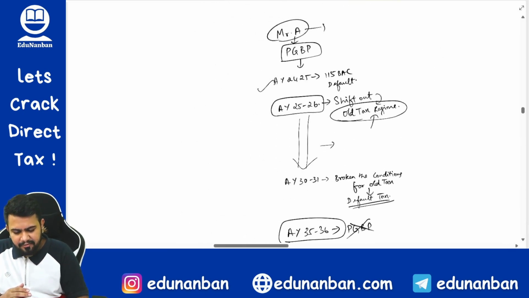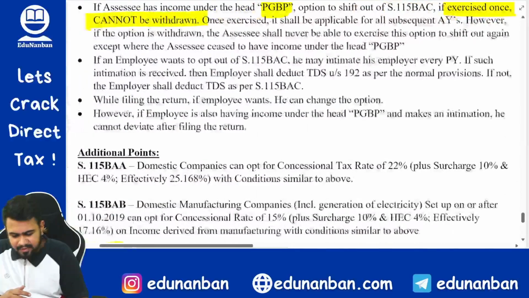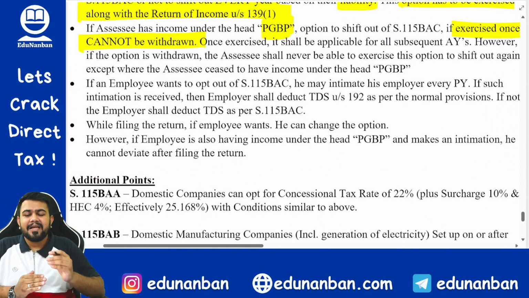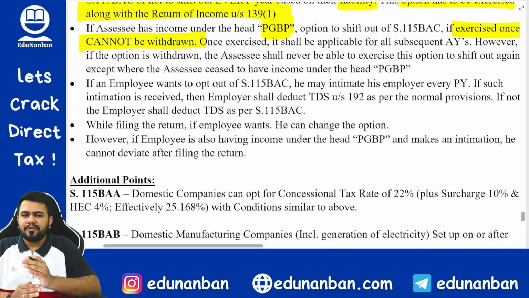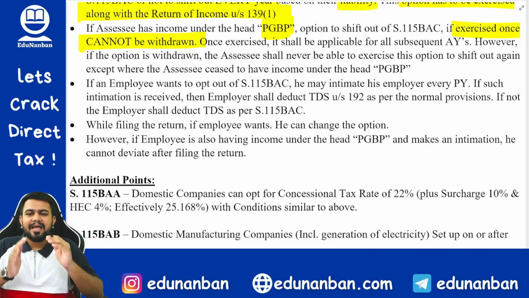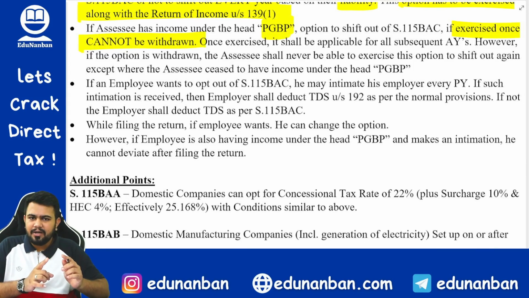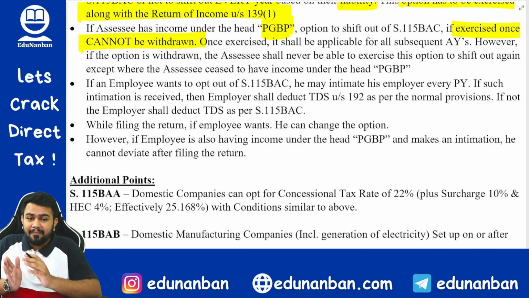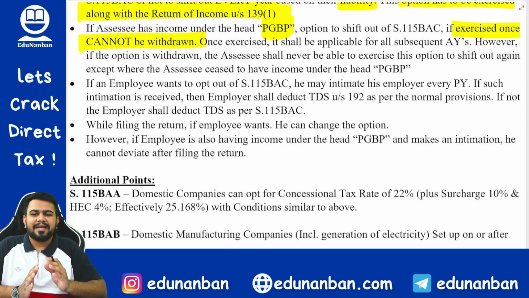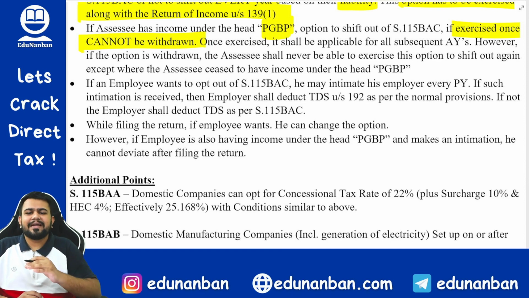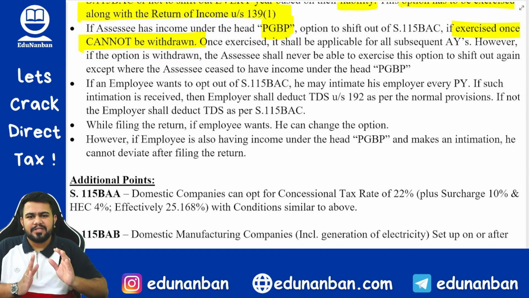So in short, if I want to summarize, if a person is having PGBP income, then that person can shift out of the new tax regime only once. If he has exercised the option of shifting out, he can never come back to the new tax regime. But if he comes to the new tax regime, he will never ever get the option to go back to the old tax regime till he is having PGBP income.